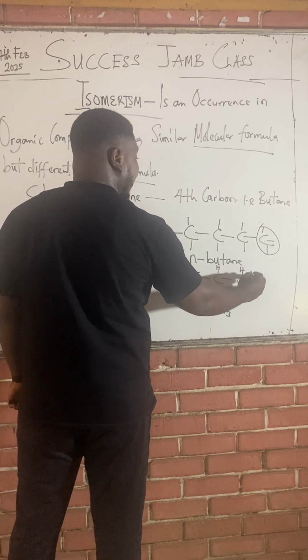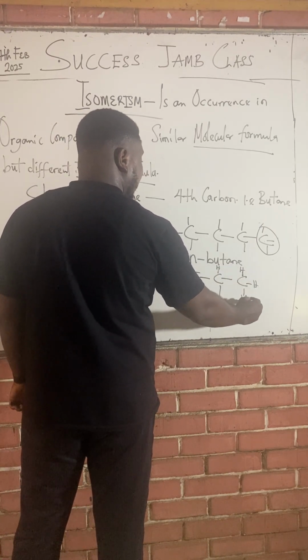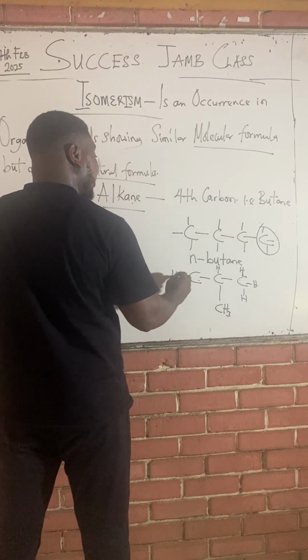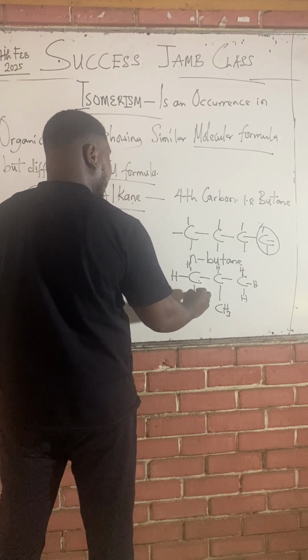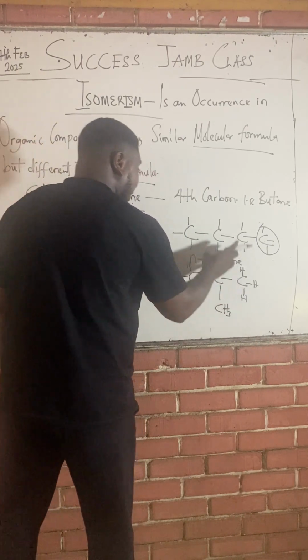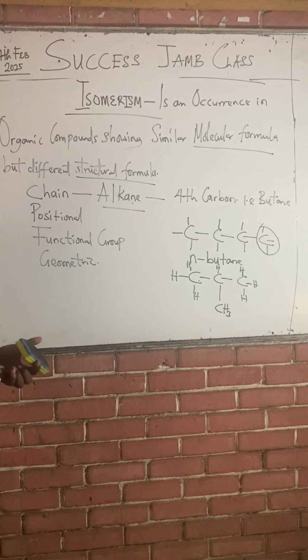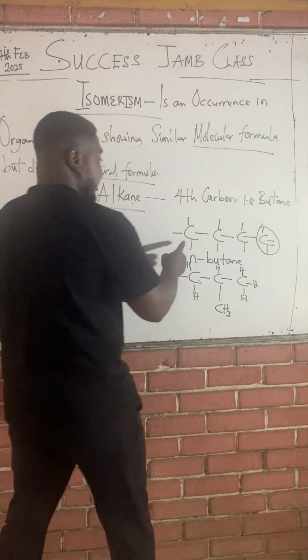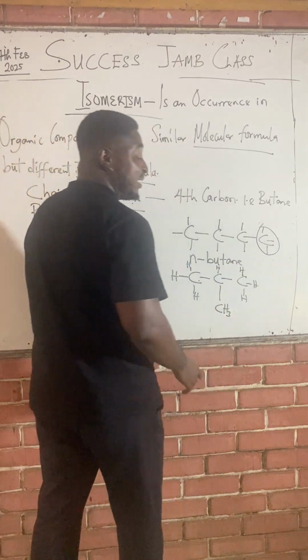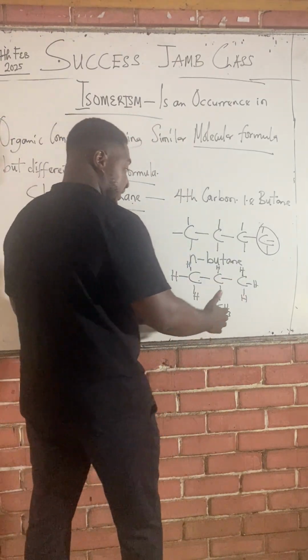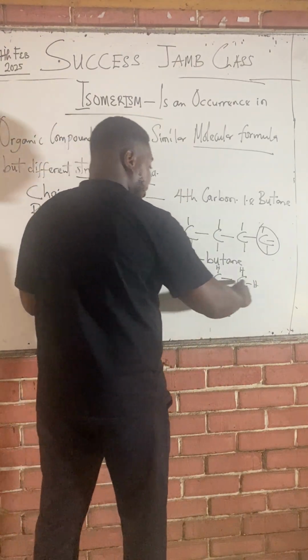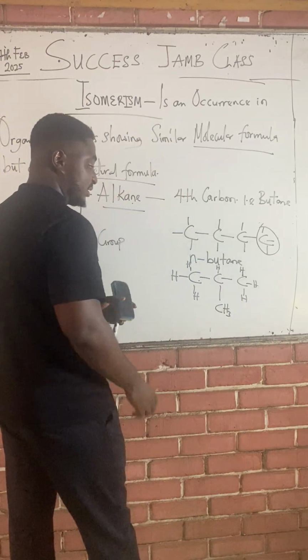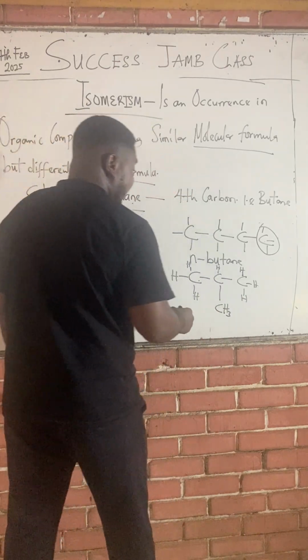And a different organic compound is formed, but still having the same number of carbon and hydrogen as butane. That's why it's an isomer. This compound and this compound have the same number of carbon and hydrogen, but different arrangements. In this arrangement, the four carbons are laid out straight. But in this arrangement, three of the carbons are straight, while one of the carbons is what? Branched. And it has a different name.